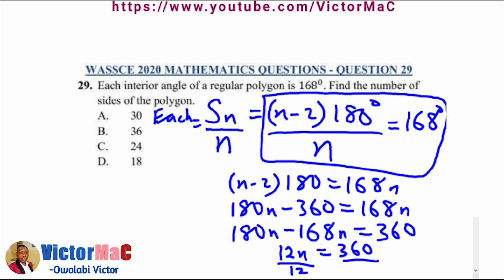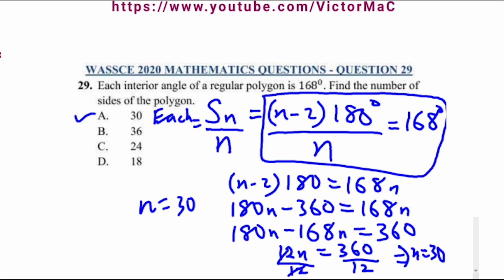When you divide both sides by 12, 12 cancels 12, and this implies that our n is what? 30. Our n is 30 sides. The polygon has 30 sides. That's option A.